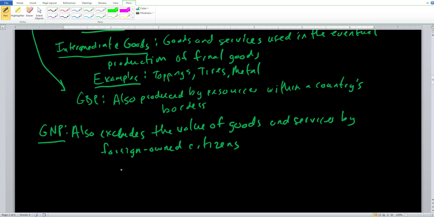If you are a US citizen and you make a good in, say, China or in Japan, it would fall under US GNP. If you are a US company or corporation and you do business overseas, you produce a good in a foreign country, still that would be considered US GNP. So here you want to be a little bit careful about GNP and GDP, because even though they sound very similar, they are going to be calculated in a very different manner. So GDP, we care about exactly where it's being produced within the borders, and GNP, we care a little bit more about the citizenship of the individuals or firms and corporations.